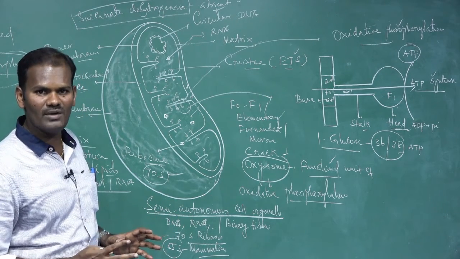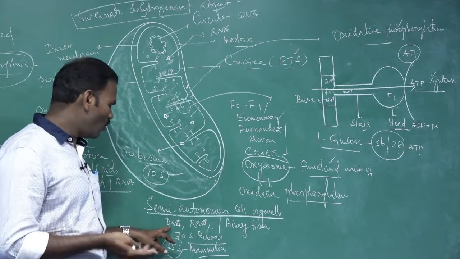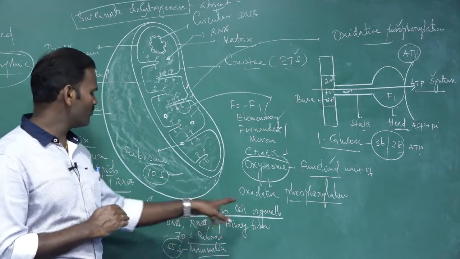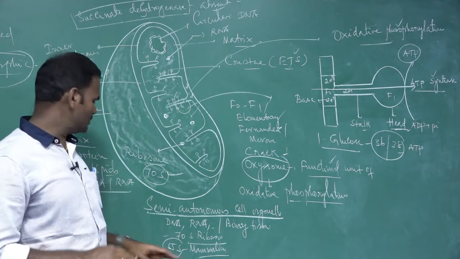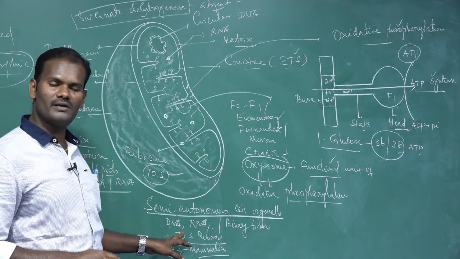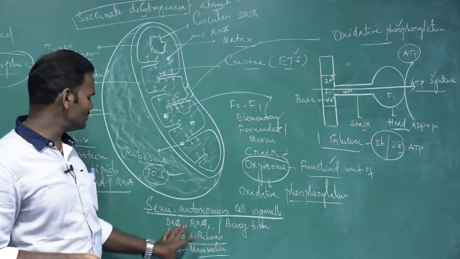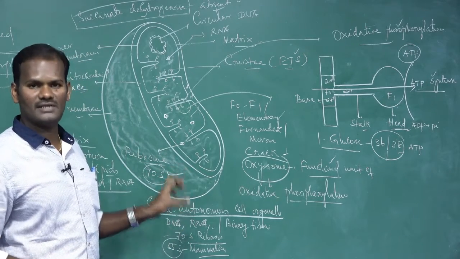Remember, why do we call it a semi-autonomous cell organelle? They have their own genome, DNA and RNA. They divide by themselves by binary fission. They replicate by themselves, and ribosomes are also present for protein synthesis. Hence, it is called a semi-autonomous cell organelle.